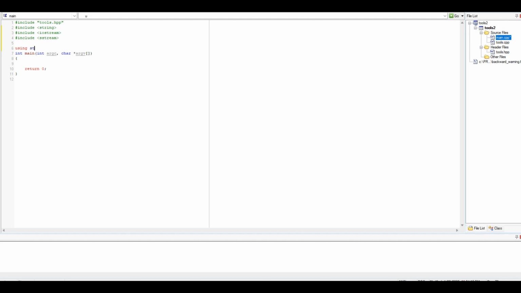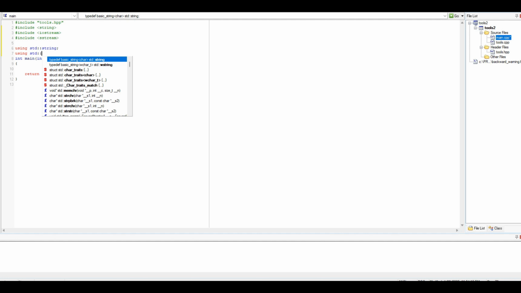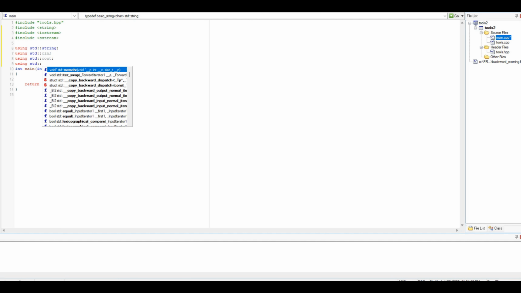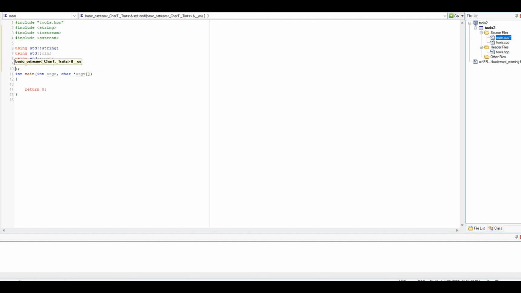Using std::string. Using std::cin, not cout, cin. Using std::cout. Using std::endl.